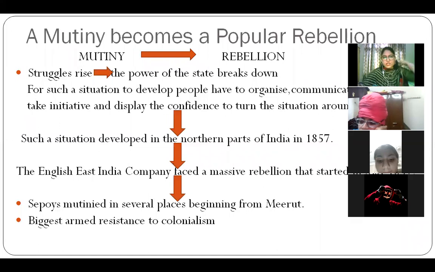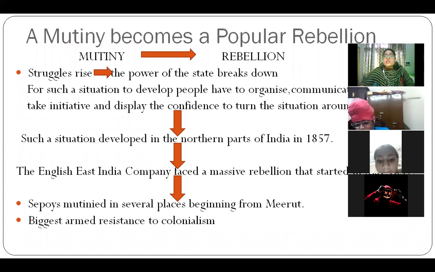कि अगर हम छोटी एक जीतते हैं, if we have a small win, that brings confidence in us that okay, if we can win here, we can win more. So that winning feeling was there, and it gave them the confidence to turn the situation around. So such a situation developed in the northern parts of India in 1857. 1857 में northern parts of India में ऐसी ही situation आ गई, that people gathered together and started revolting, and they got some success also to some extent.